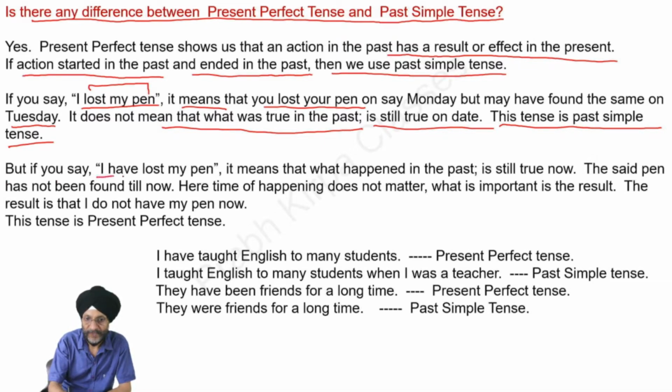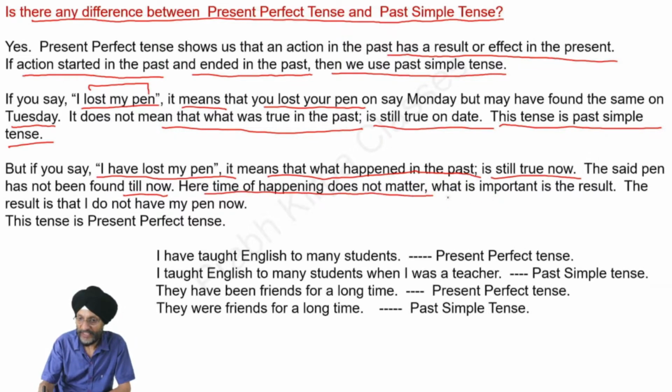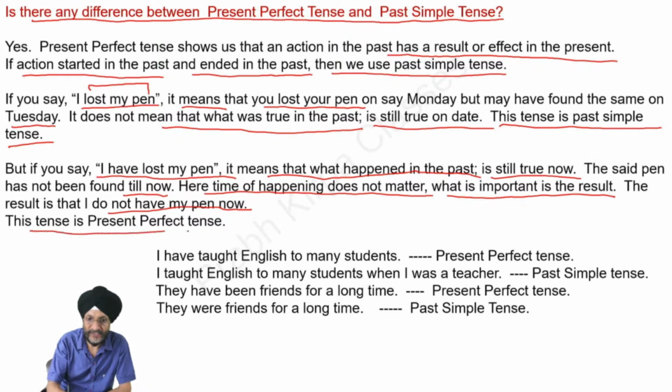But if you say, I have lost my pen, it means that what happened in the past is still true. That is, the pen was lost earlier and the same has not been found till now. Here, time of happening does not matter. What is more important is the result. The result is that the pen is still not traceable. The same is still missing. The result is that I don't have my pen now. Here, this tense, that is, I have lost my pen, is present perfect tense.